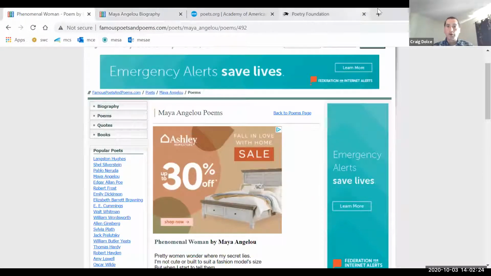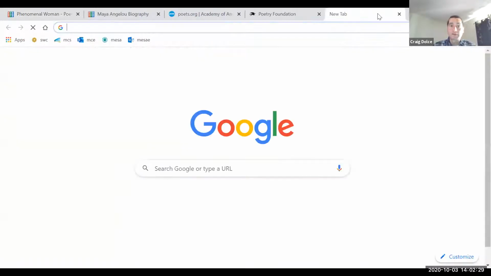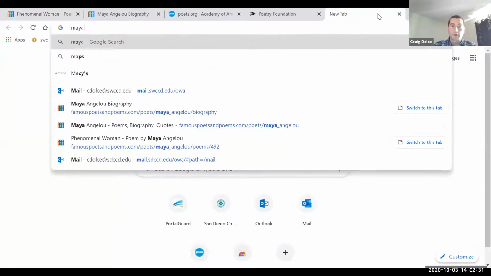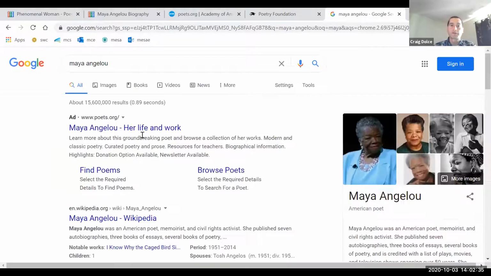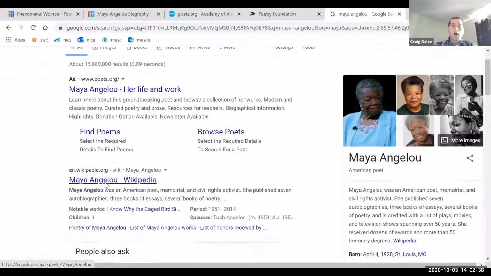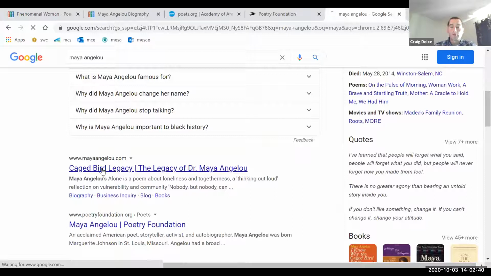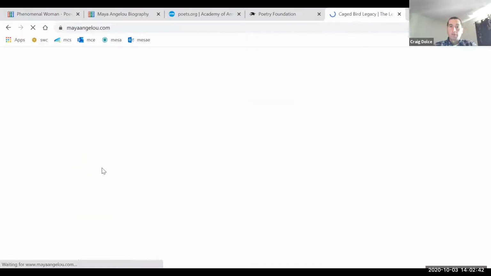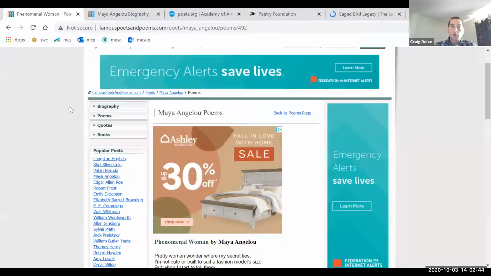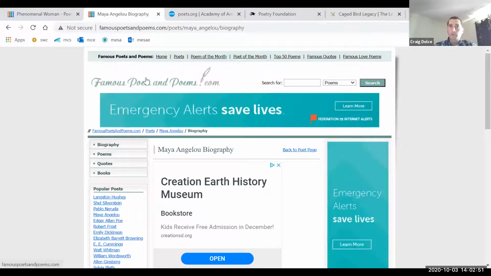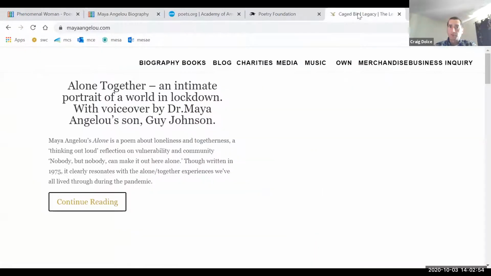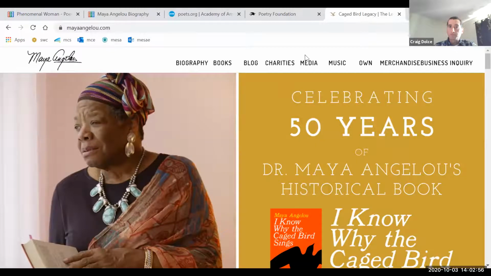When you choose your author, you can Google their name to see if they have a website like you did with Kate Chopin. And you have all sorts of documents available from the poet's website as well. So first off, start by picking your poem here. And then again, you have the biographical document on the poet from famouspoetsandpoems.com. You have the possibility of searching their own website.